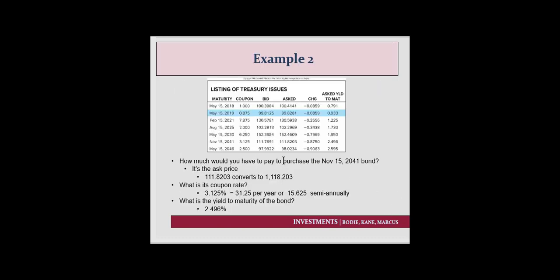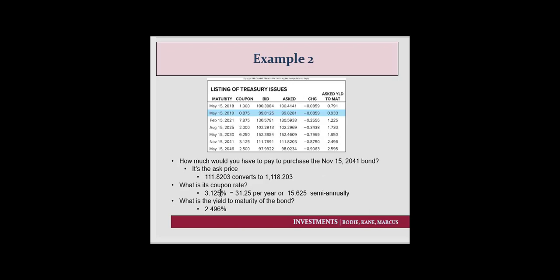So let's look at some treasury issues, right? How much would you have to pay to purchase the November 15th, 2041 bond? Well, here's the bond. What we want to know is the asked price. That's what you have to pay to buy. In this case, it's 111.8293. For a bond, all you do is move the decimal place 1 to the right, and you get the price, $1,118.203.